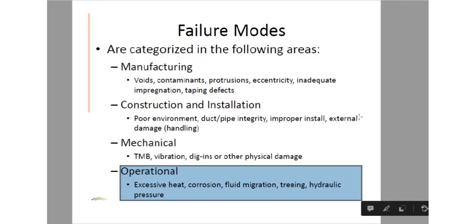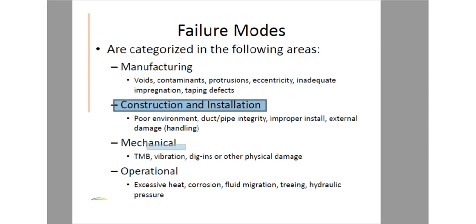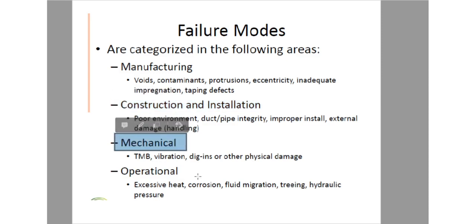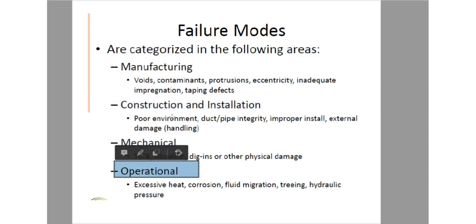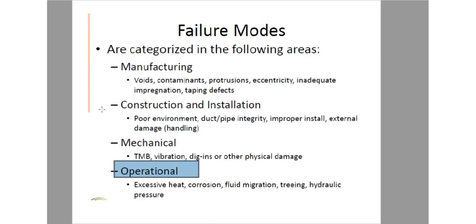So these four areas we have to concentrate on, and if we minimize the faults in these four areas, then we can protect our electrical power cable. Now, the fault location strategies. The faults come from these areas.